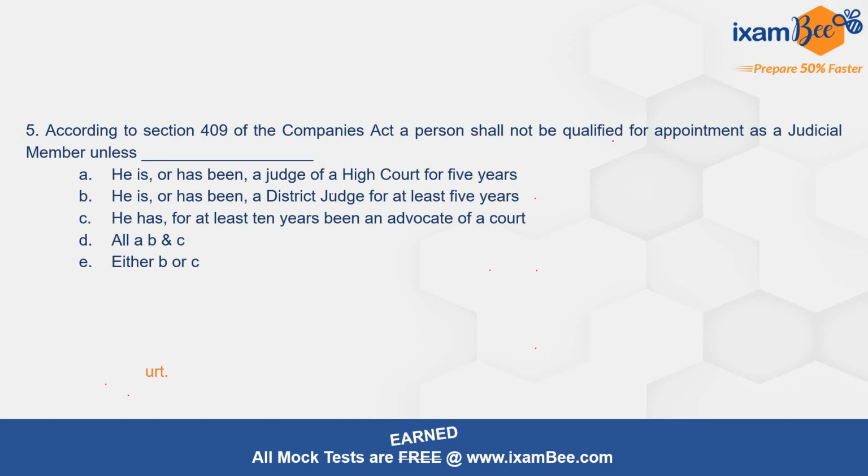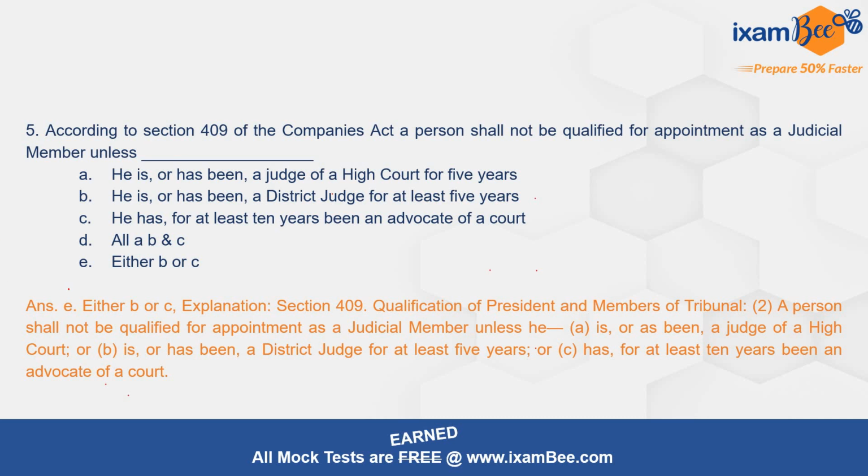With this we move on to our very next question, that is, according to Section 409 of the Companies Act, a person shall not be qualified for appointment as a judicial member unless which of these criteria he meets. The correct option is E, which is either B or C, which is in our Section 409.